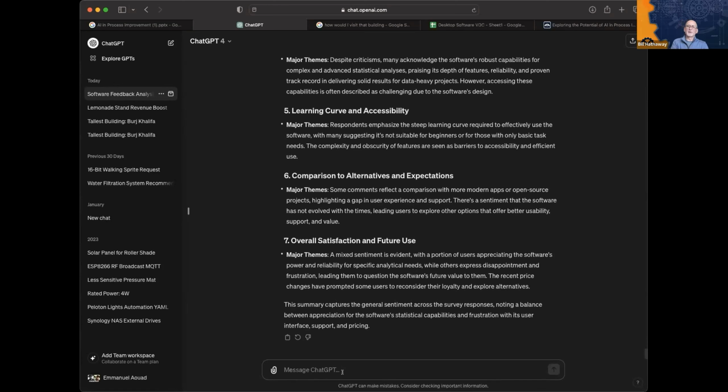Let's just ask it, maybe: what are the three things that we should do to improve the software?